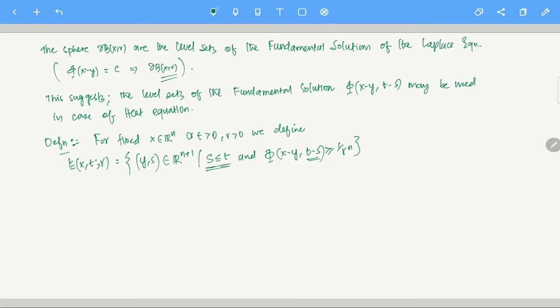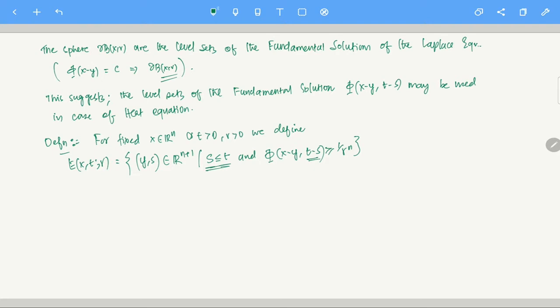If t minus s is negative, then phi is 0, and we would be saying that 0 is greater than or equal to 1 over r to the n, so that set is going to be empty. We don't want that. So s is of course bounded by t, but the thing here is s can be negative. s is in R.